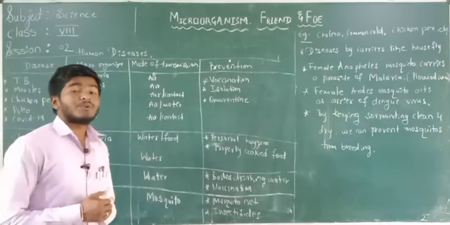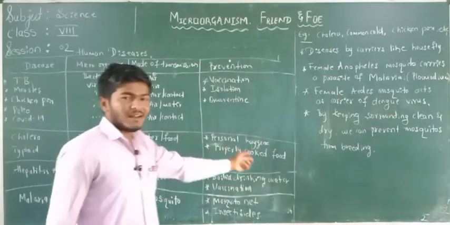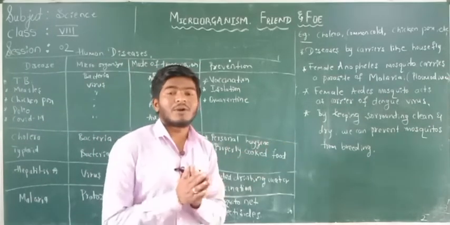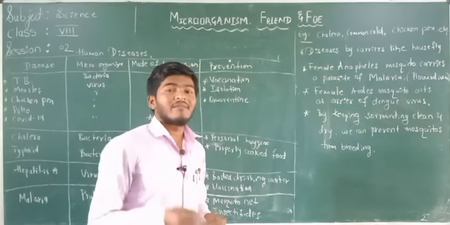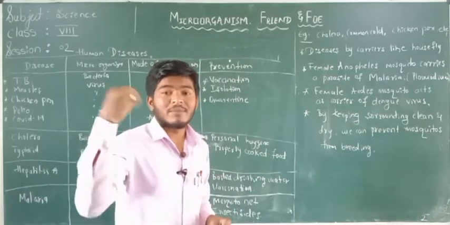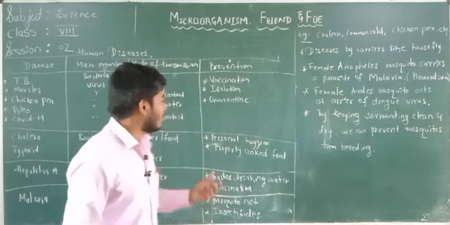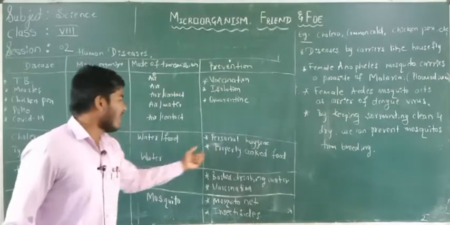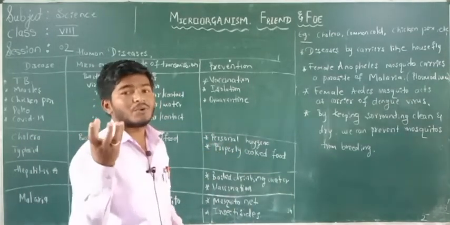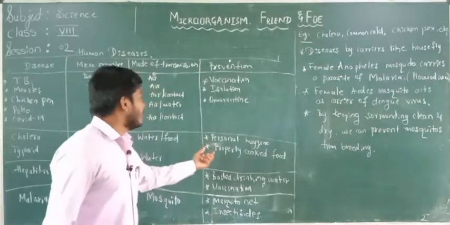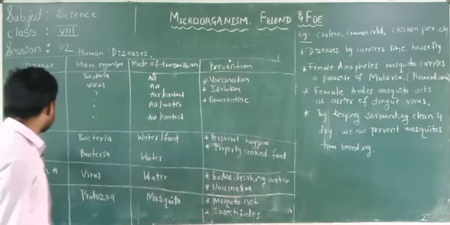So how are we going to prevent the disease? By personal hygiene. Personal hygiene means we keep clean always when we are going to eat or drink. Before eating or drinking, we should wash our hands cleanly with soap, so maintaining personal hygiene. And also we take properly cooked food. Have you understood? By maintaining these preventions, we can prevent the disease called cholera.